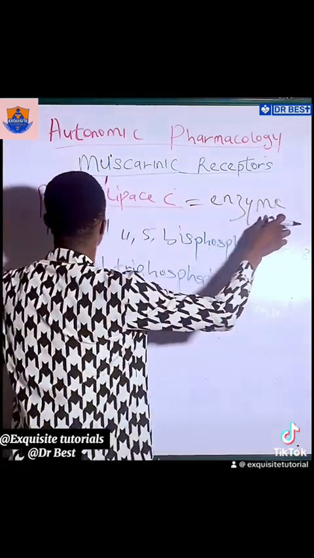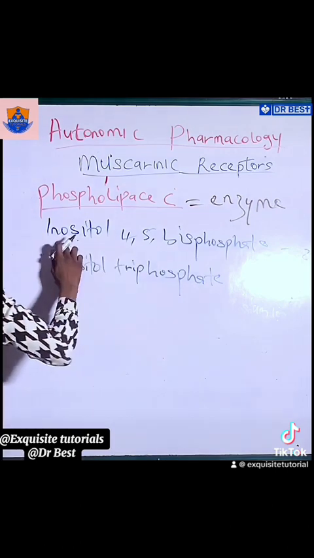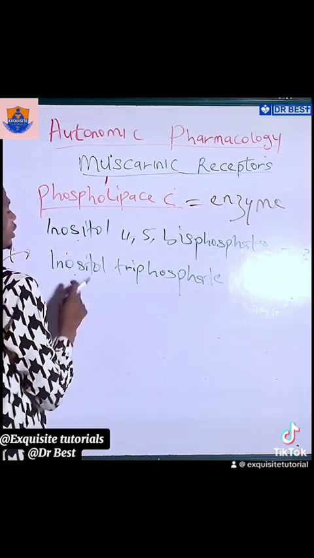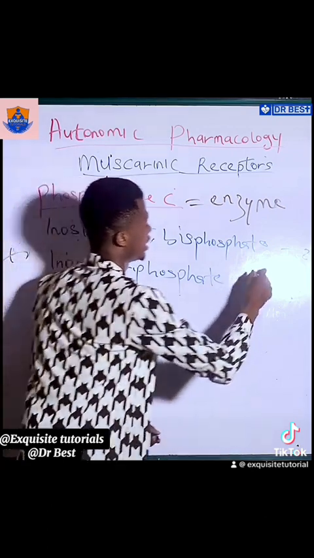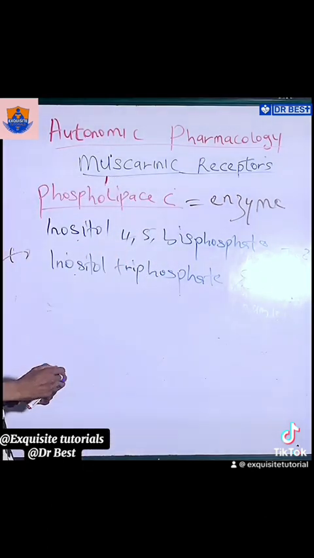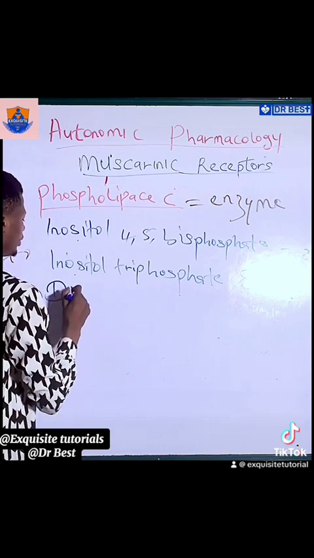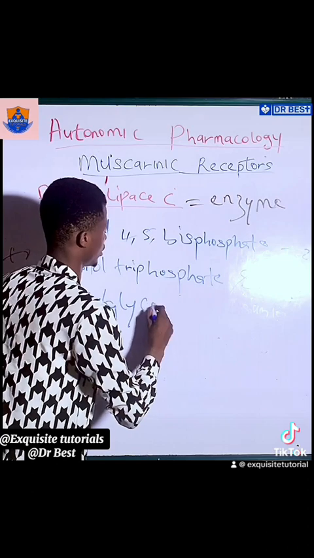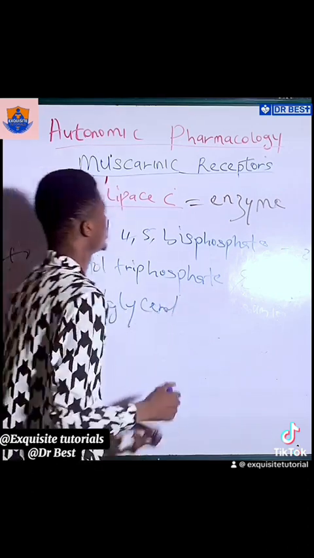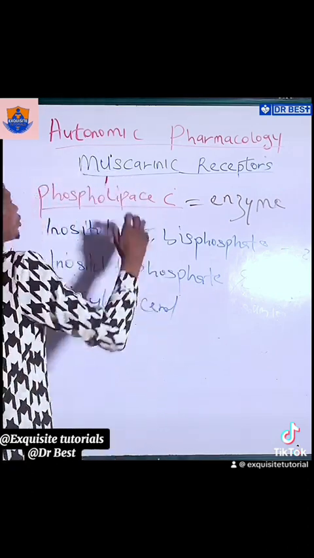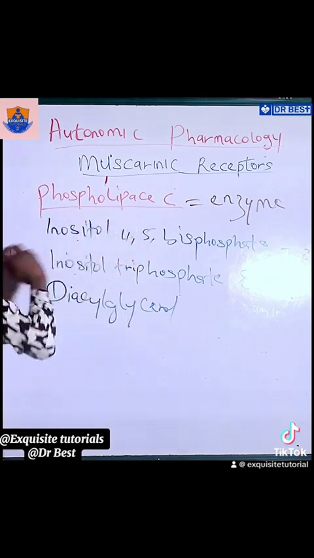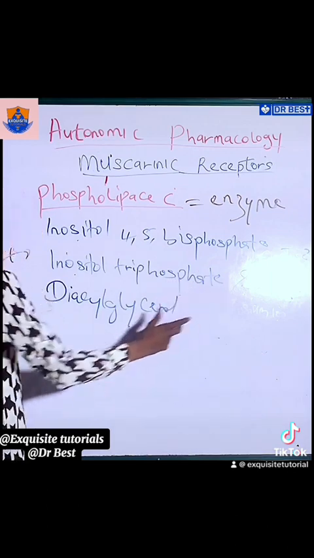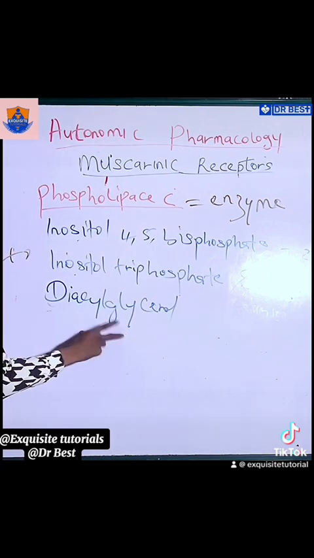It catalyzes the conversion of this inositol 4,5-bisphosphate to inositol triphosphate and DAG, diacylglycerol. Which means without this enzyme, inositol 4,5-bisphosphate will not be converted to inositol triphosphate and diacylglycerol, right?